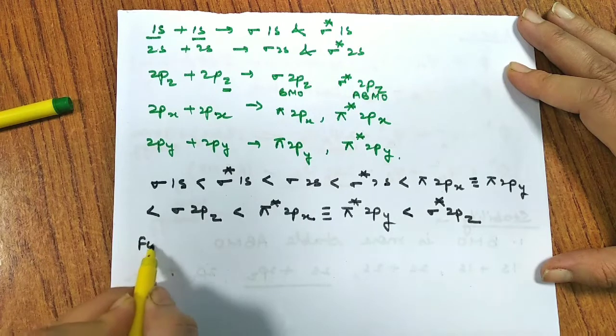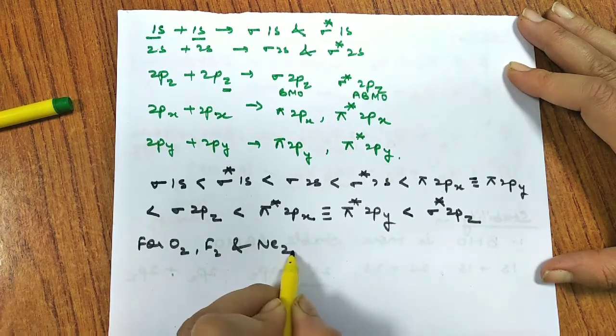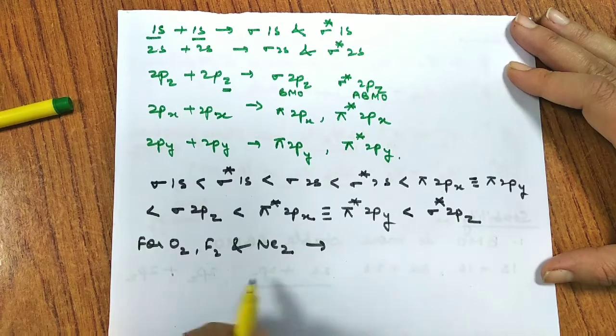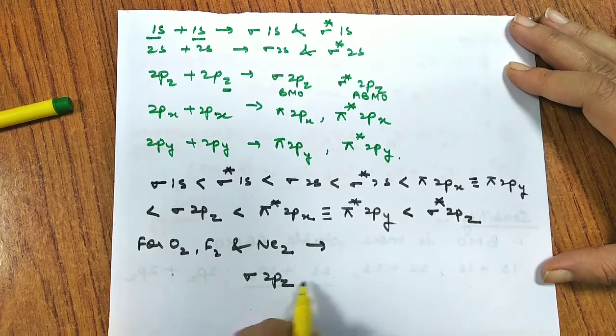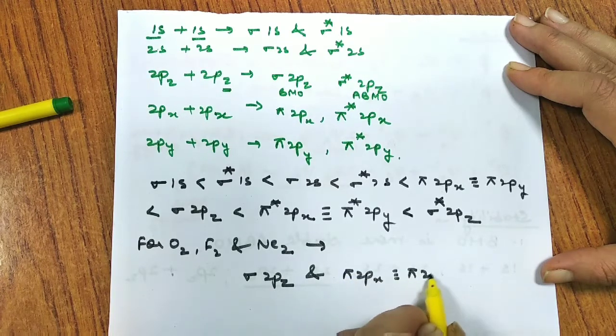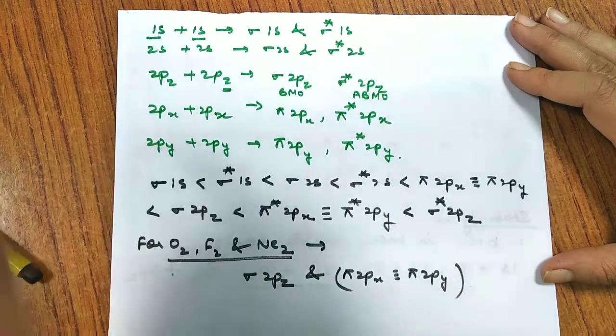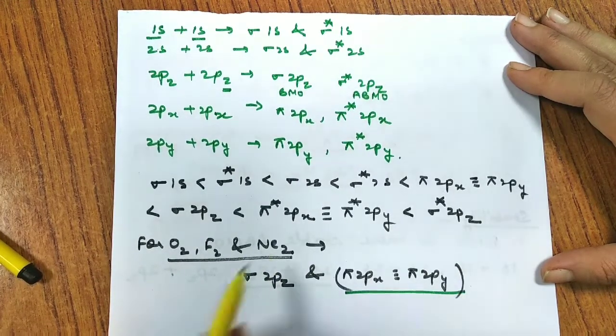For oxygen, fluorine and neon, there is a shuffling of the order for sigma 2pz and pi 2px and pi 2py. For these three cases, the energy of pi 2px and pi 2py comes higher than sigma 2pz.